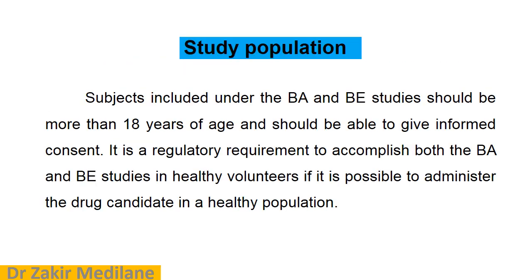Coming to the study population. Now how are we going to do this study by using the population, that is, the study population. The subjects, meaning the individuals included in the bioavailability and bioequivalence studies, should be more than 18 years of age. The primary, basic, minimum criterion for the study population, for either bioavailability or bioequivalence, is that the subject, the individual or person, should be of the minimum age of 18, not less than 18. Above it is okay, but not less than 18.